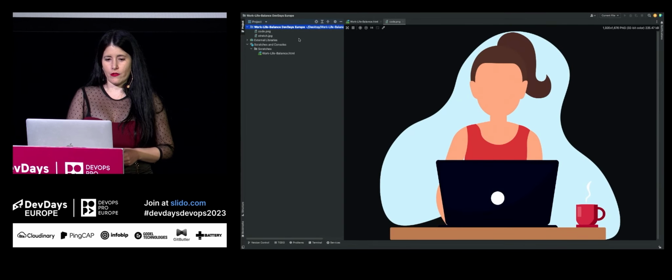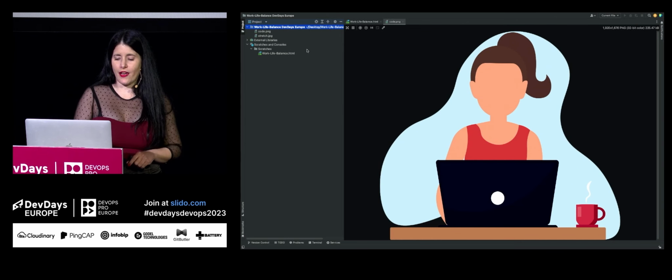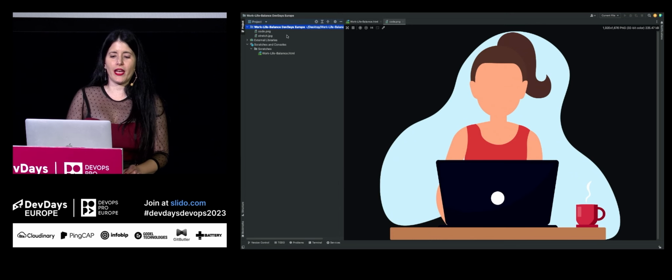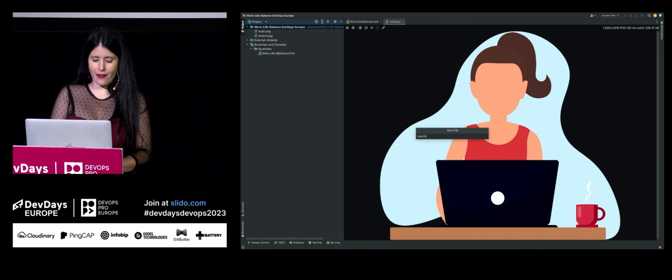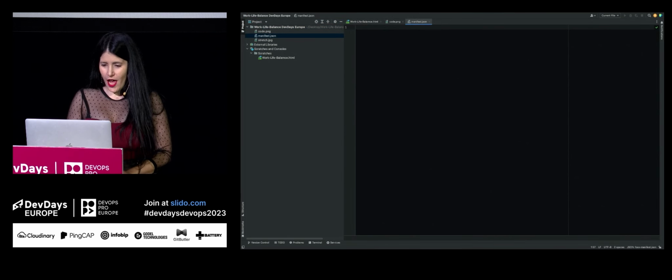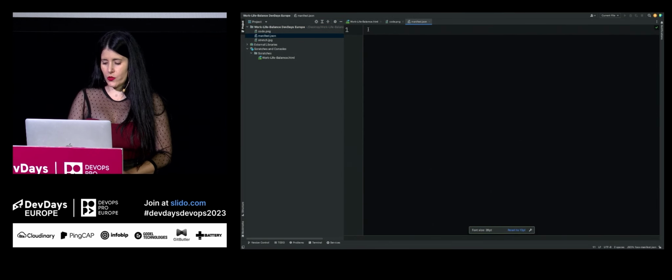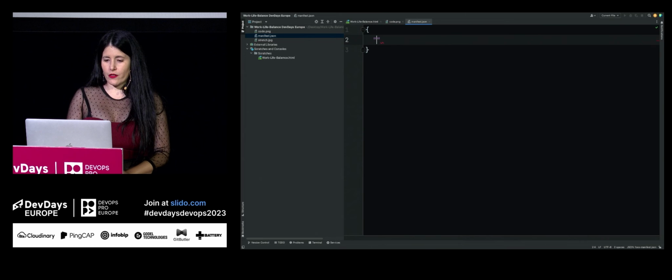So let's step back to the directory. I've already pre-downloaded a few images we're going to use for the Chrome extension. One of them is this coding lady. And we're going to start by adding our mandatory file, which is the manifest file. It's a JSON file that will hold all the relevant and required information about our Chrome extension. So let's go ahead and create the file. If I have any typos, it's because I'm nervous. It's manifest. In each manifest file, we need to provide 3. Do you see it from the back? Yeah, great. So there are 3 mandatory fields, which are name, version, and manifest version.